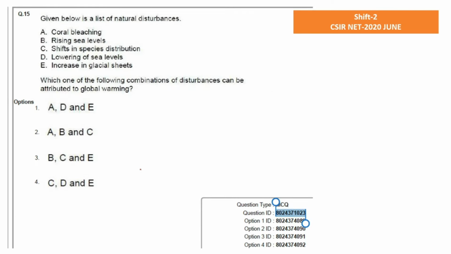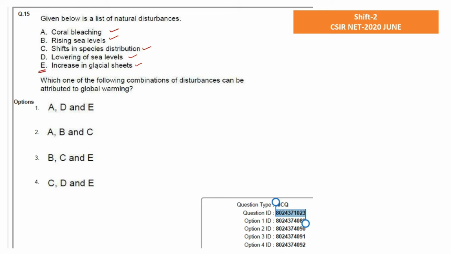Next question is again, I think, from ecology, right? So given below is a list of natural disasters, and it includes coral bleaching, rising of the sea level, shift in the species distribution, lowering of sea level, and increasing of the glacier sheet. Which one of the following combinations of disturbance can be attributed to global warming? So we need to select the options that will be responsible for global warming. So the option which we will be picking should be an enhancer of the global warming condition.